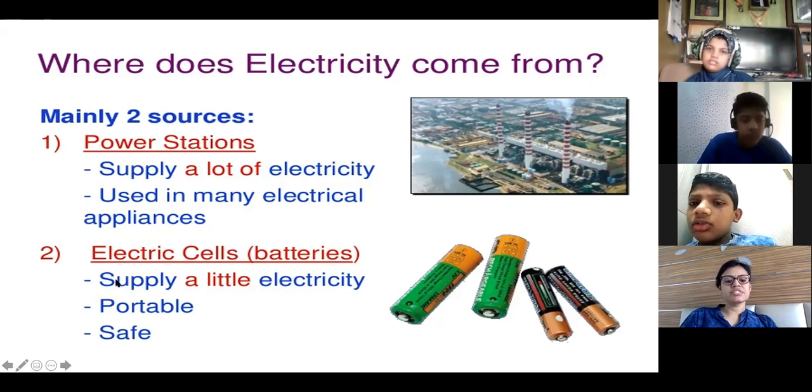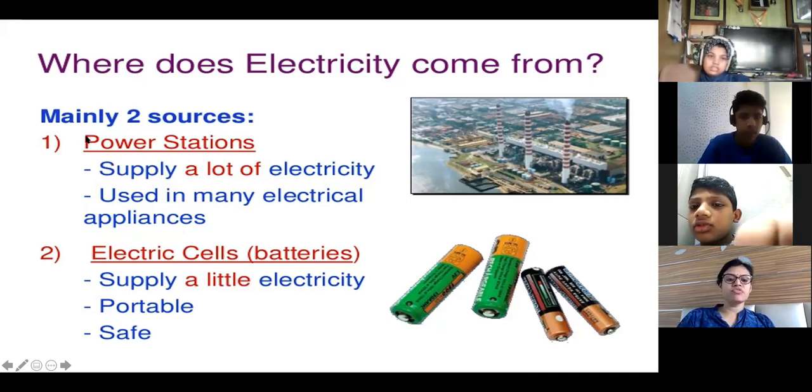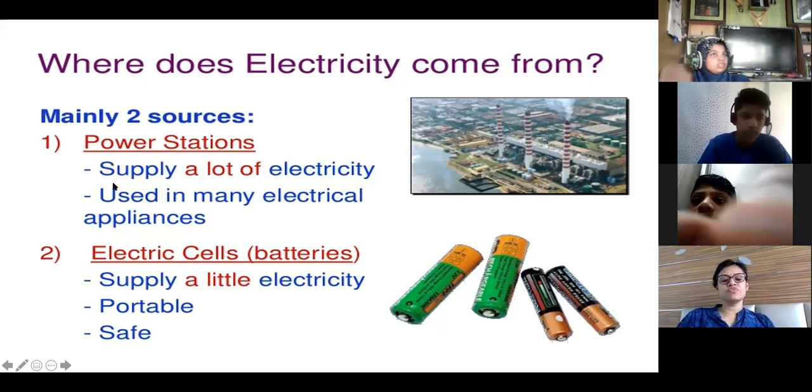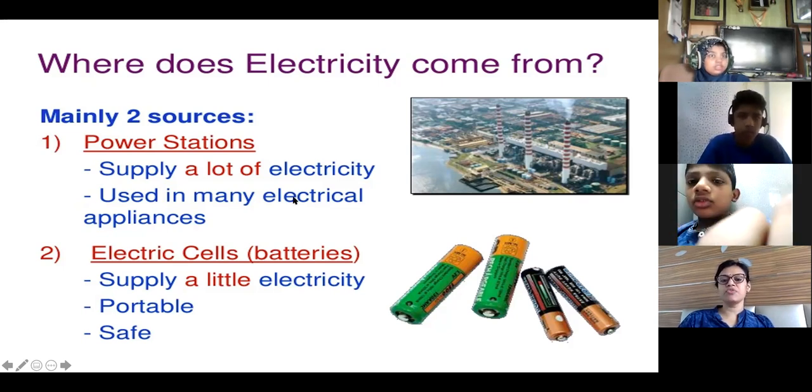Electric cells supply a little electricity. These are portable, easy to use, and safe. Whereas power stations supply a lot of electricity used in many electrical appliances, and it is dangerous. Take cautions, they are fatal also. Now, can you give me an example of this type of electricity, which comes to our house? What are the devices which use this type of electricity?